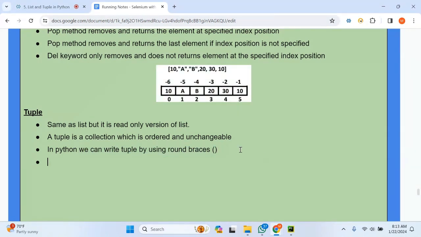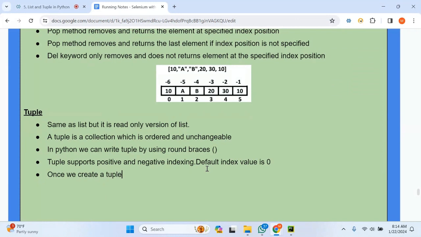Similarly, like list, tuple also supports positive and negative indexing. And the default index value is 0. So once we create a tuple, we cannot modify, append, insert or remove the existing content or values. Hence, tuple is immutable.